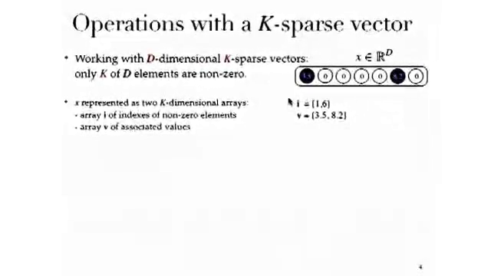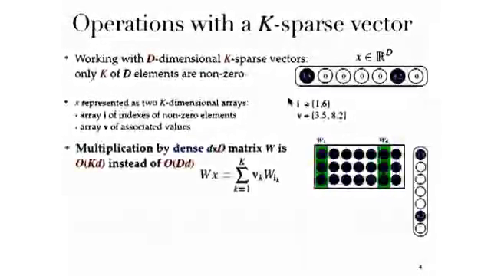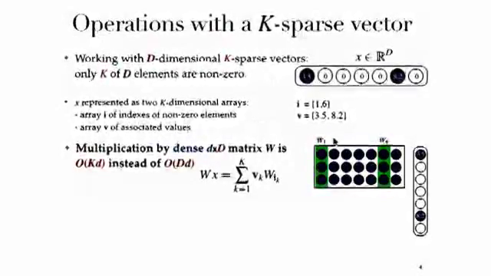What this buys us is that when we have to do a matrix multiplication with such a sparse vector, it's simply going to be a weighted sum of a few columns, actually k columns of that matrix. So we're going to have an operation in O(kd) instead of O(Dd), where k is very small, whereas big D is very, very big.